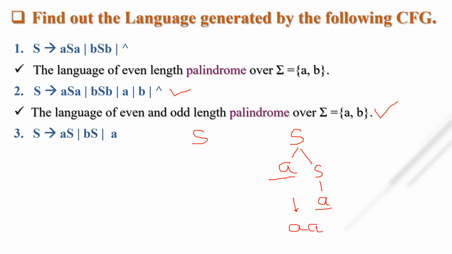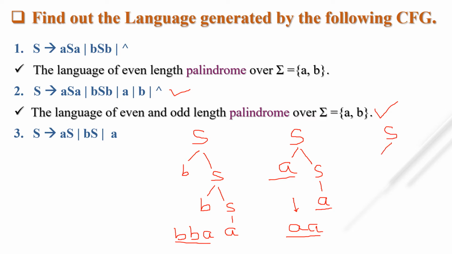Let's take another production. I'm starting with bS, and instead of S, I'm once again taking bS, and instead of S, I'm taking a. So which string is generated here? b, b, a. This is the string for this parse tree. Let's take one another.